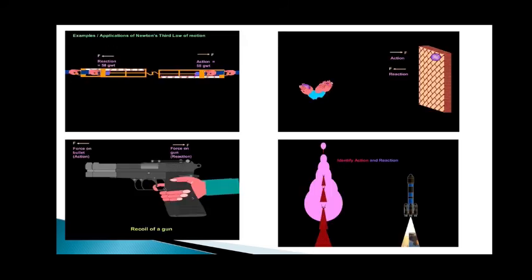So these are very familiar examples where you can see a bullet being fired from a gun, and rocket propulsion where the fire is being pushed backward and it pushes the rocket forward, and a ball which has been thrown on the wall comes back in reverse. These are all examples of Newton's third law of motion.